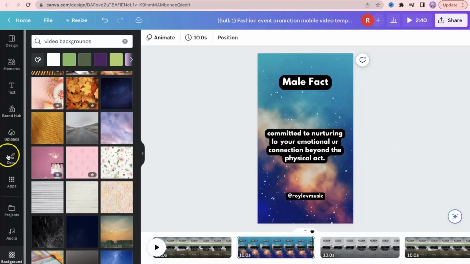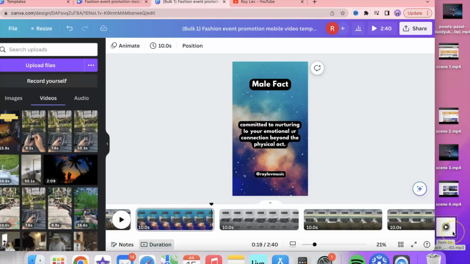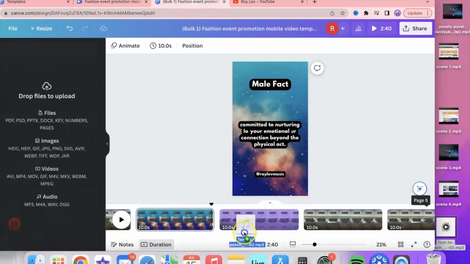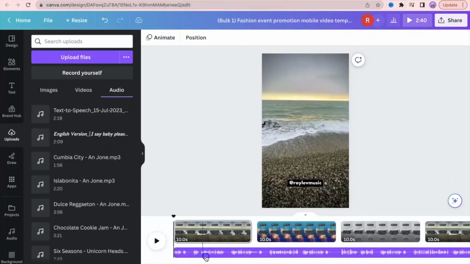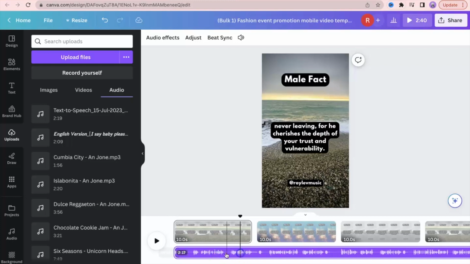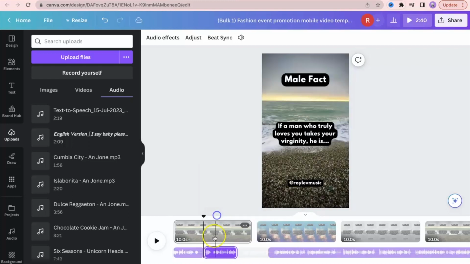So the last thing we want to do is we want to upload our text-to-speech file. Now we're going to drag and drop our text-to-speech file and match it up with each short. Here is our file. And we can also split the audio wherever you need to split it. And then we can just hit split audio. Move it down a little bit because we know it doesn't start, and then just like that.